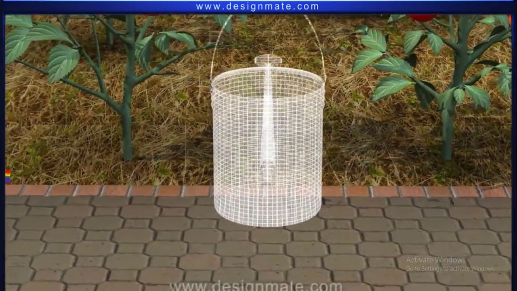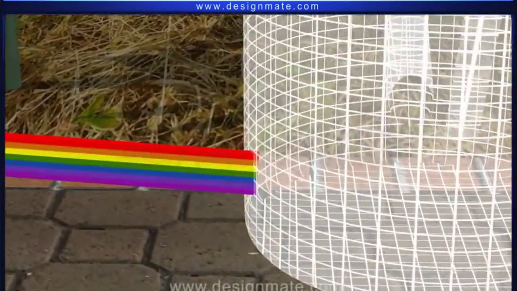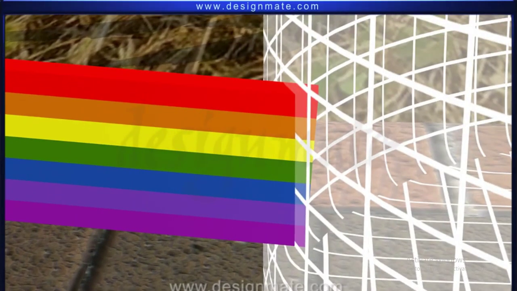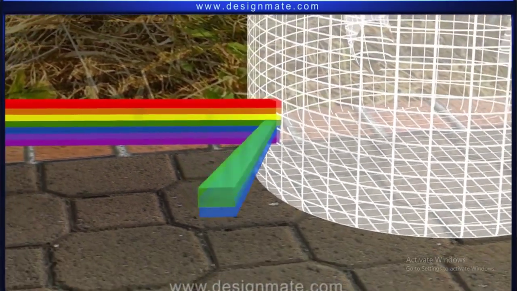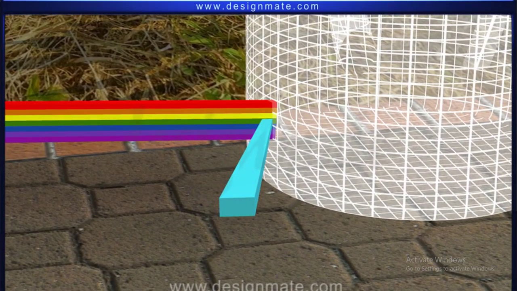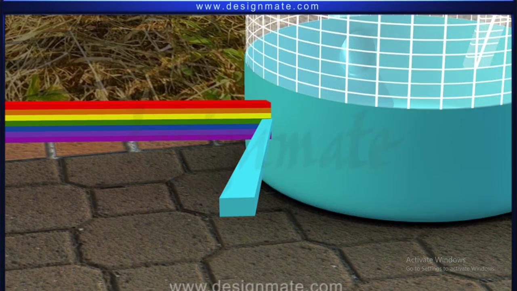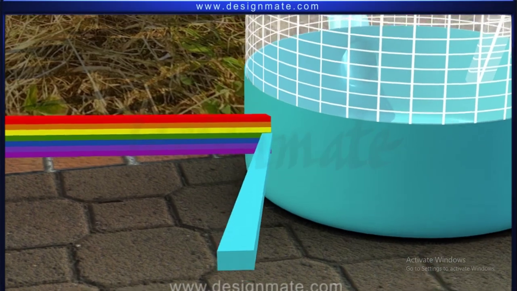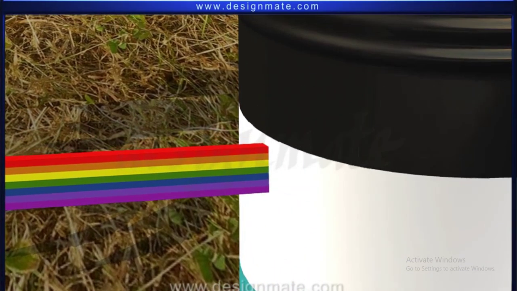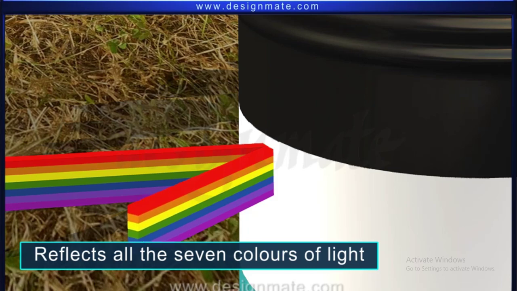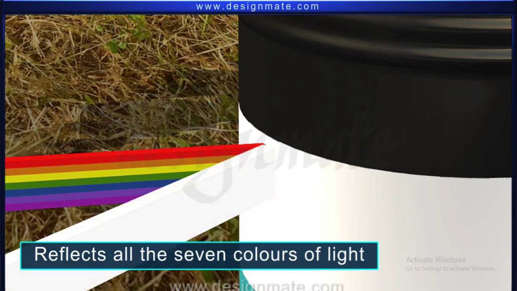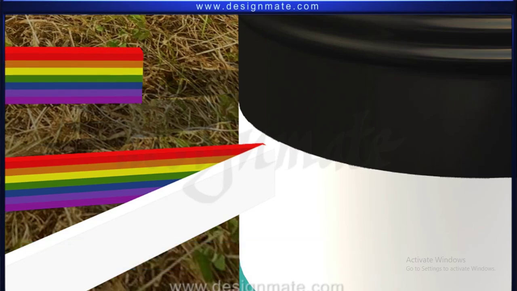Can you now tell what will be the color of an object if it absorbs all the colors except blue and green? As blue and green combine to form cyan light, the object will look cyan. An object that looks white absorbs very little and reflects all the colors. Since all the 7 colors merge together to form white light, the object looks white.